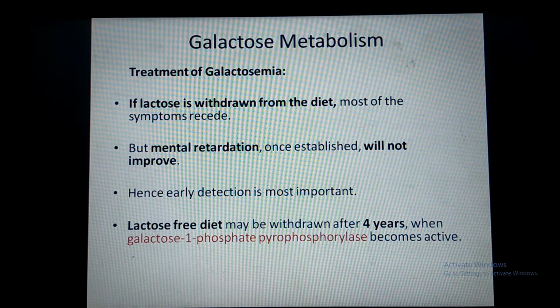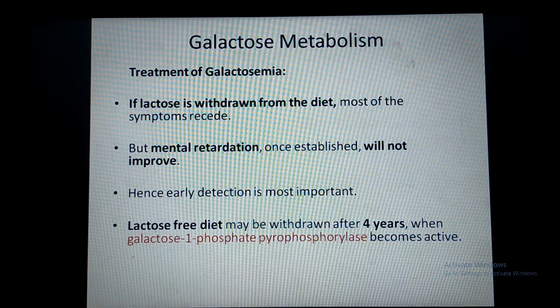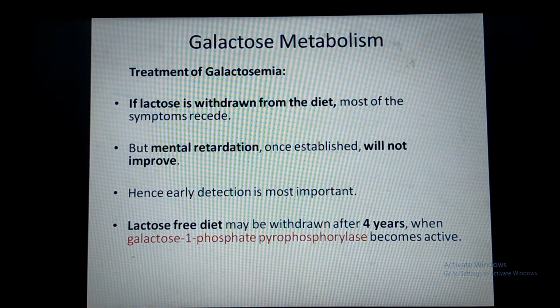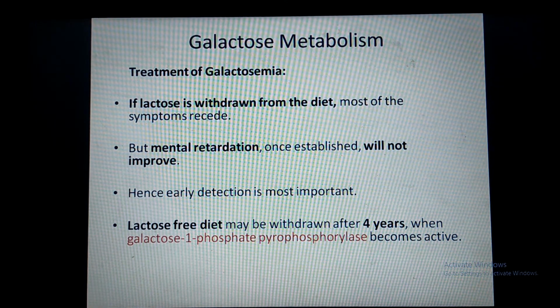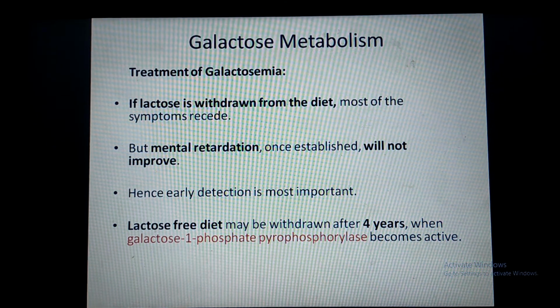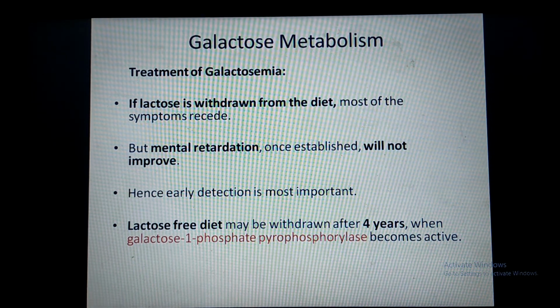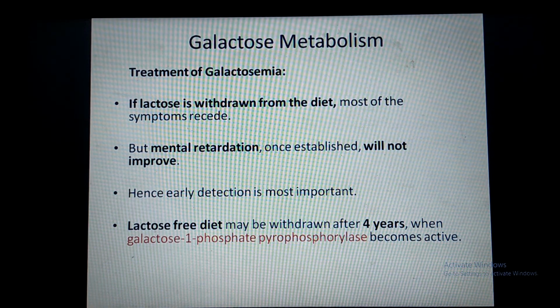After 4 years, the alternate pathway of galactose utilization starts, and the child can utilize the galactose by the alternate pathway. So galactose free diet should be continued up to 4 years, and slowly after 4 years you can add galactose to his diet.